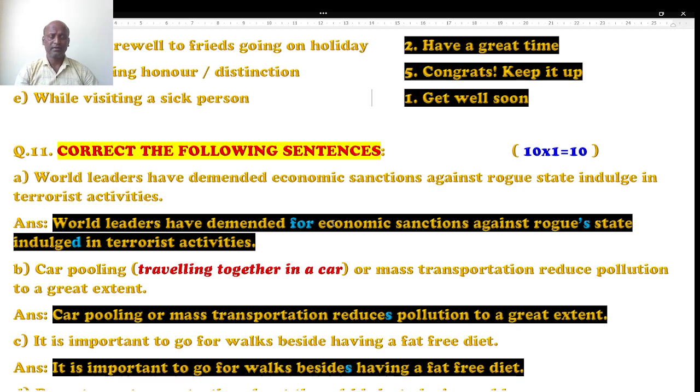Modals, like level one: can, could, may, might, should, must, would, need to, ought to, used to, dare to. And the second level of modals are could plus have plus V3, may plus have plus V3, might plus have plus V3, should plus have plus V3, would plus have plus V3, need not plus have plus V3, and a couple of others. So these areas are asked in question number 11.